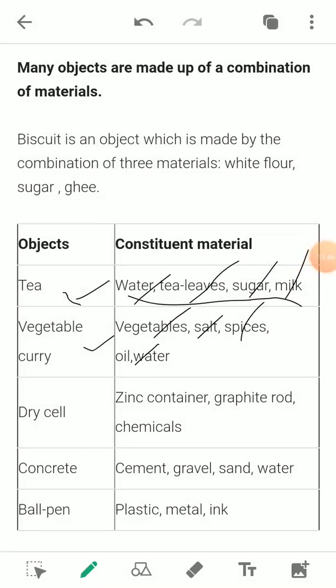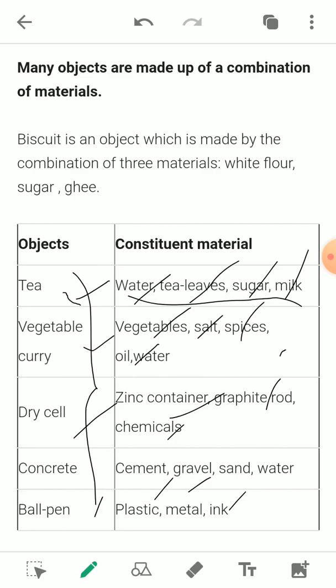If you see the ball pen, it is made up of plastic that helps in covering it. A metal ball should be there, which helps in writing, and ink. Or if we talk about a dry cell, then a zinc container is necessary, a graphite rod and chemicals are important. So you see that to make these objects, a combination of materials is needed. By combining these materials, we get a new object.